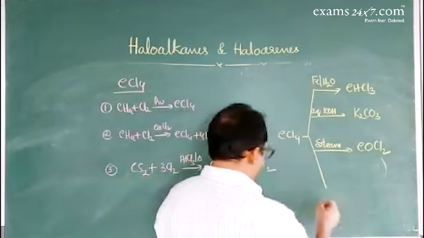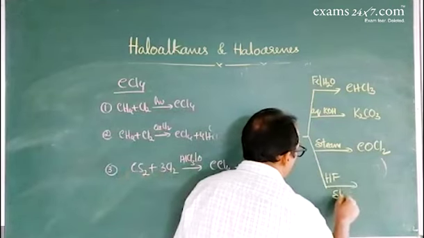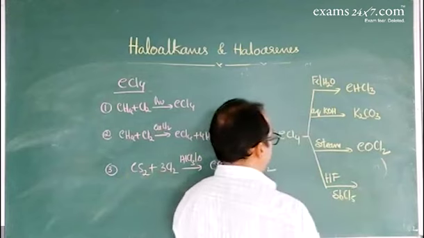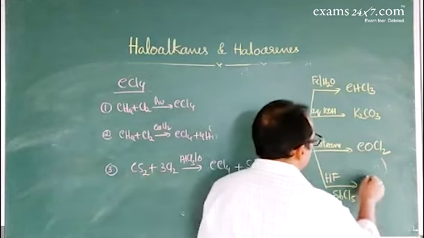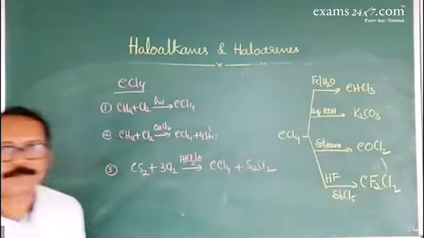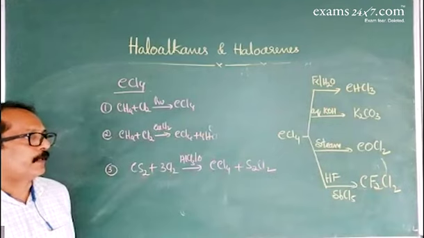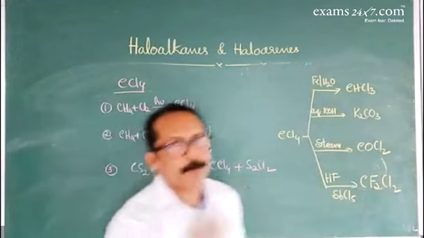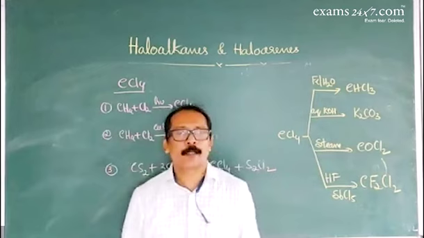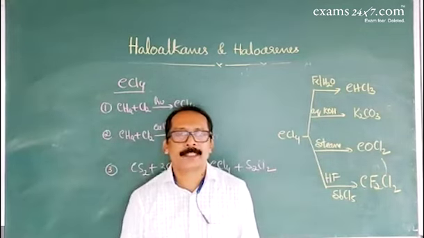And the last reaction with hydrogen fluoride and antimony pentachloride gives CF2Cl2, freon, fluorocarbons. So this is about some of the important parts of polyhalogen compounds, where chloroform is used as an